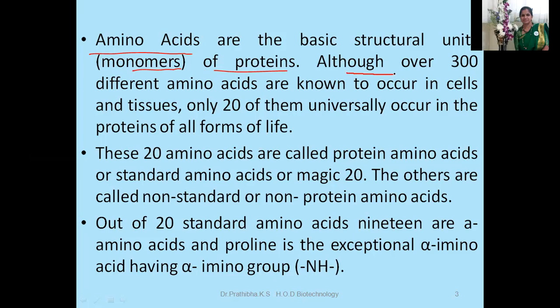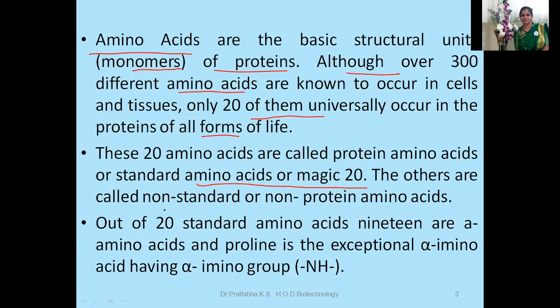Okay, although over 300 different amino acids are known to occur in cells and tissues, only 20 of them universally occur in the proteins of almost all forms of life. It means other amino acids, they are actually the derivatives of these amino acids. These 20 amino acids are called protein amino acids, or standard amino acids, or magic 20.